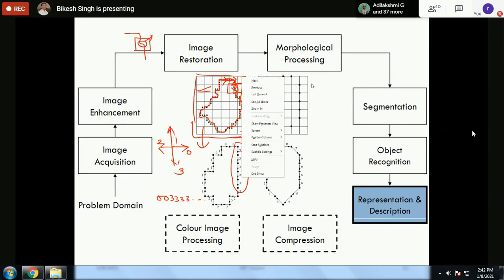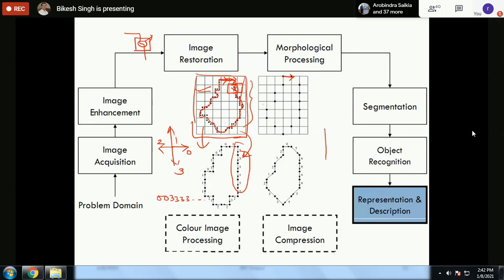Here, if I use the same code, what will I get? I'll get this. Then here I'm using a different code. Here I'm using 8 connectivity. If you study image processing, this rule is called 8 connectivity. One, 2, 3, 4, 5, 6, 7, 8, something like this.